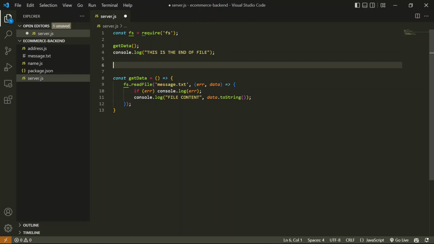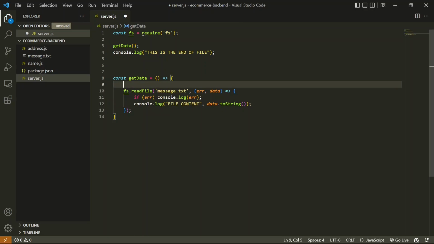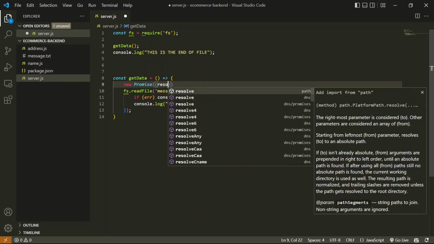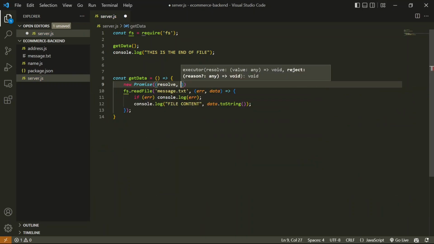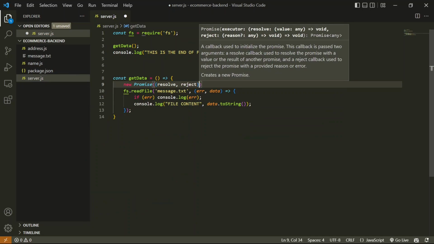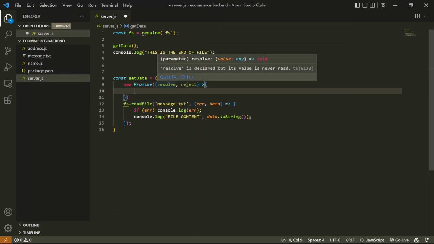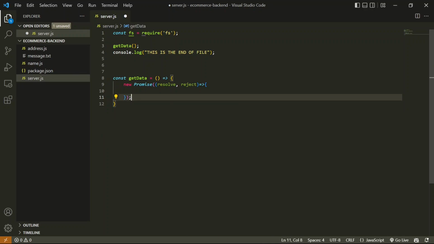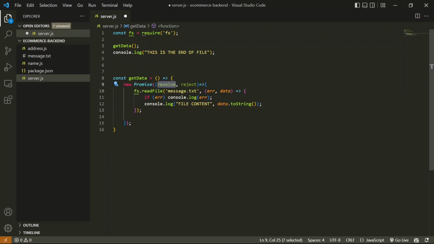Promise is an inbuilt functionality of Node.js, so you don't have to import anything. You just have to create a promise using new Promise. You have to pass two methods, resolve and reject. So what exactly are these methods? We call them in case of a positive and a negative response. If we are executing something and it ran successfully, then we call the resolve method. And if it doesn't run successfully and we get some error, then we have to reject.